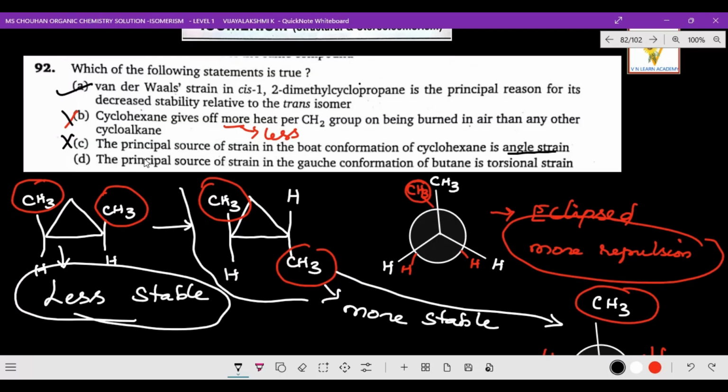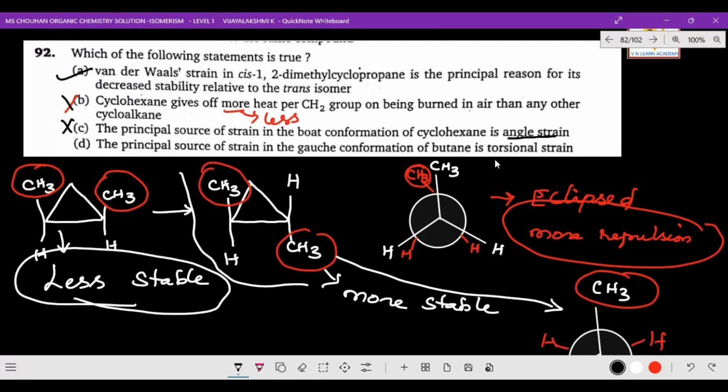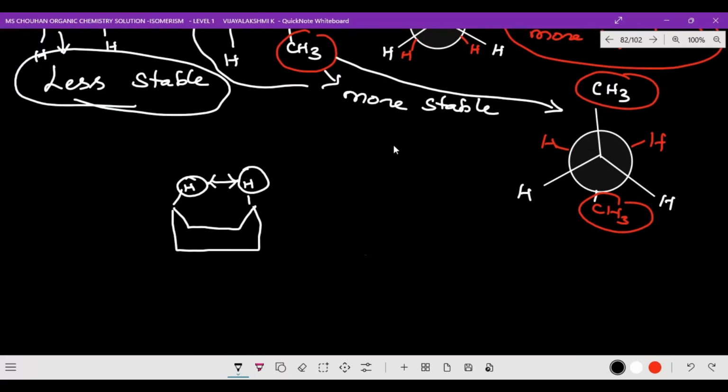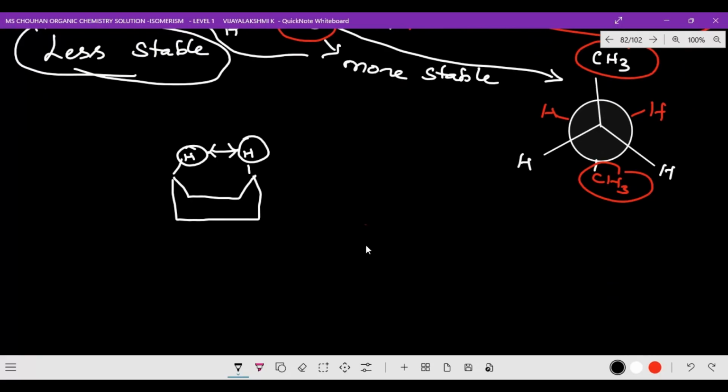And the next one: the principal source of strain in the gauche conformation of butane is torsional strain. See the gauche conformation of butane, I will just bring that idea for you.